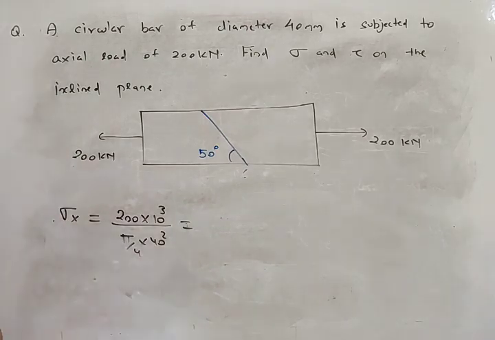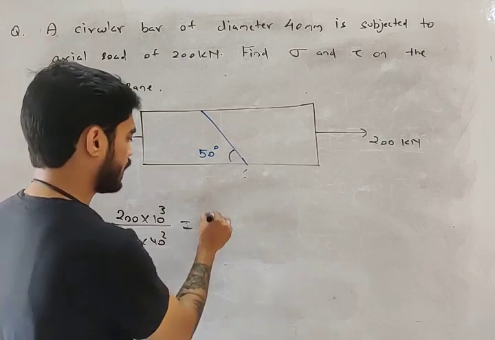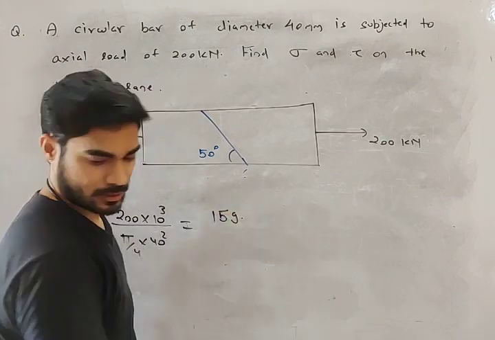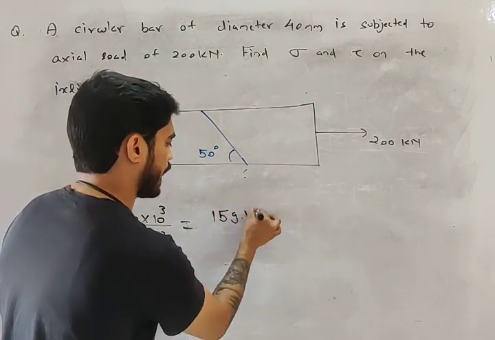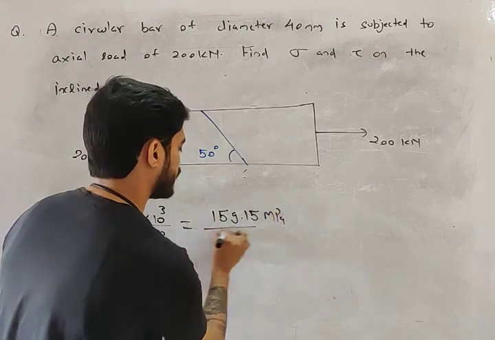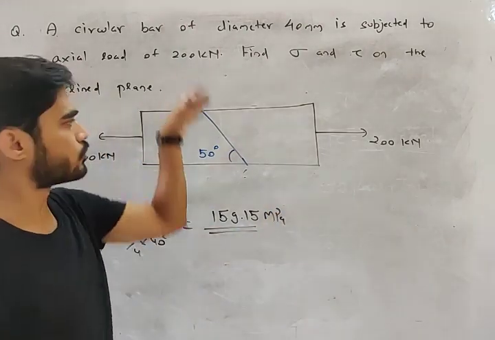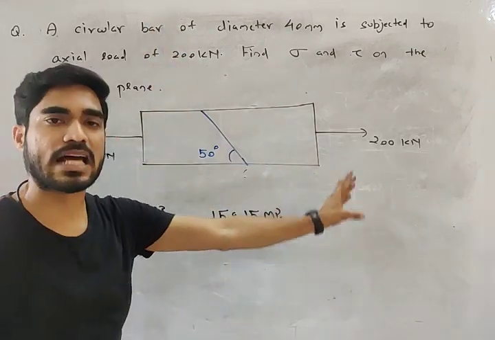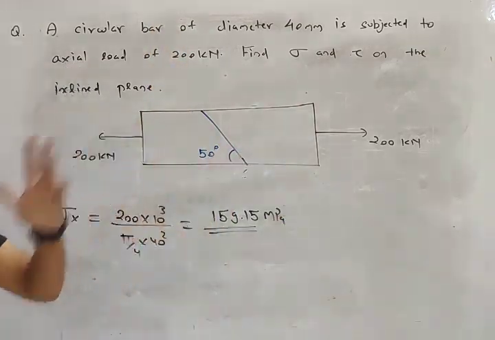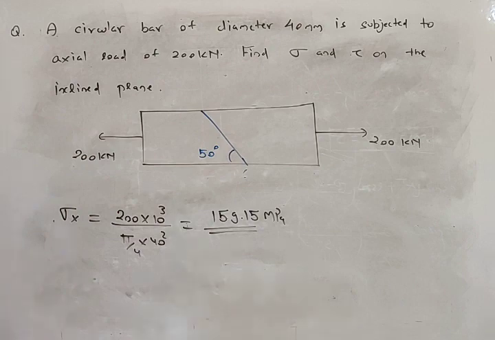So what will be the value of sigma x, my friend? It will be 159.15 megapascal. Sigma y is 0. There is no sigma y and there is no tau xy. So sigma y is 0, tau xy 0. You only have sigma x.